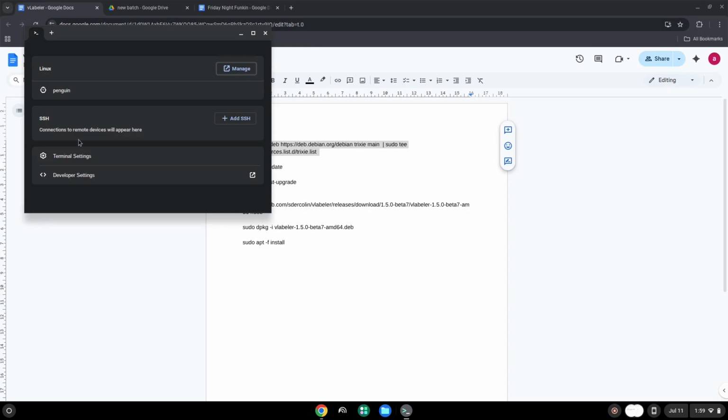Now we will copy the next command and open a terminal session from our app menu. Next, we will paste the command into our terminal, either with a two-finger click on your terminal or click Ctrl, Shift, and V together. This command will add a new repository to our Linux container.